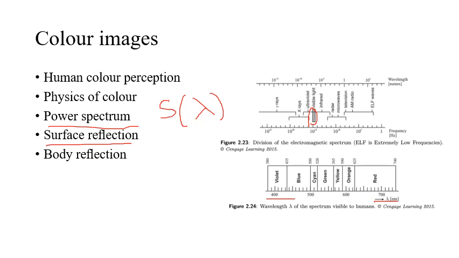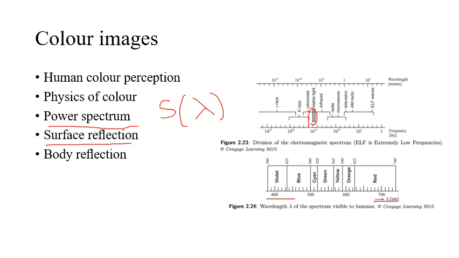The second one is known as the body reflection. What this means is that the energy diffuses into the material, and the body which absorbs that energy reflects it randomly from the internal pigments in the matter.